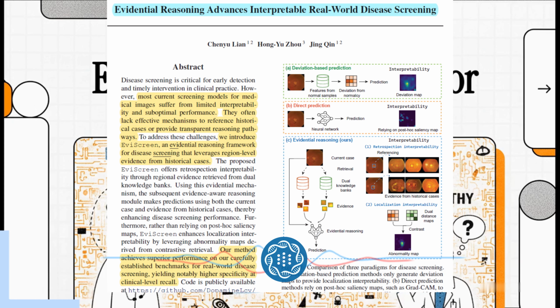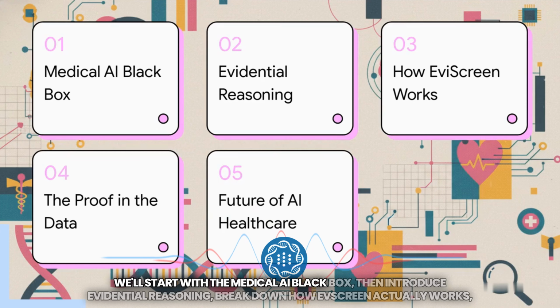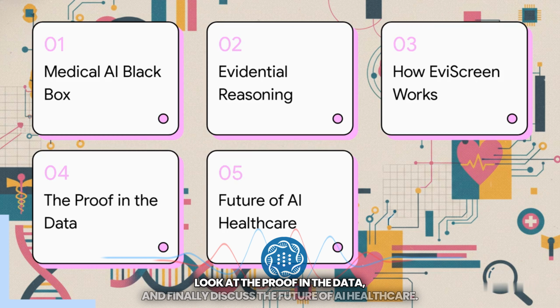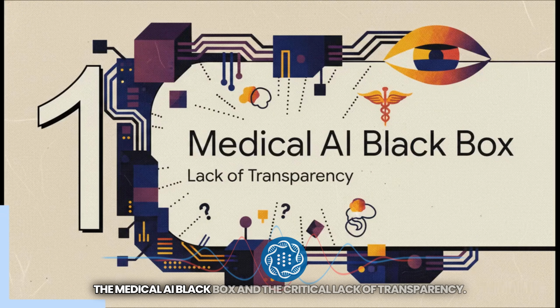Here's our roadmap for this explainer. We'll start with the medical AI black box, then introduce evidential reasoning, break down how EviScreen actually works, look at the proof in the data, and finally discuss the future of AI healthcare. All right, part 1, the medical AI black box and the critical lack of transparency.